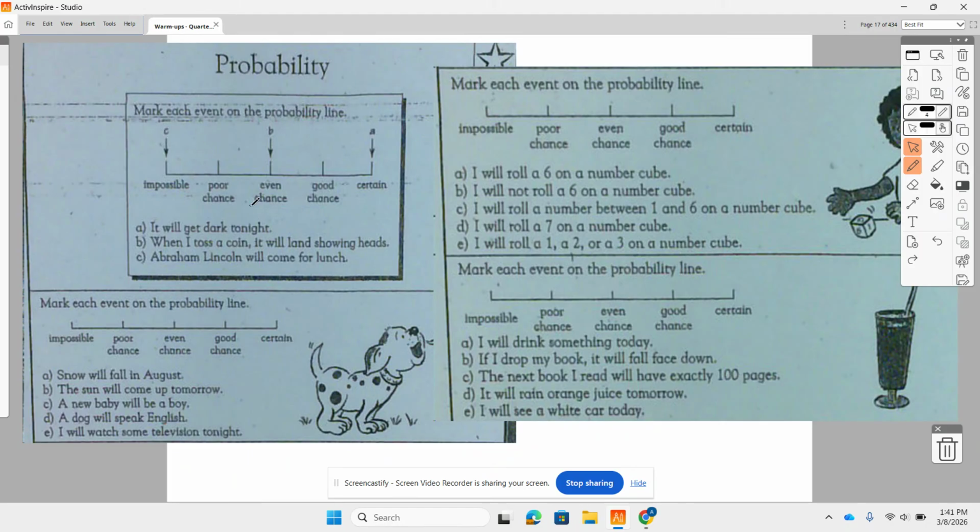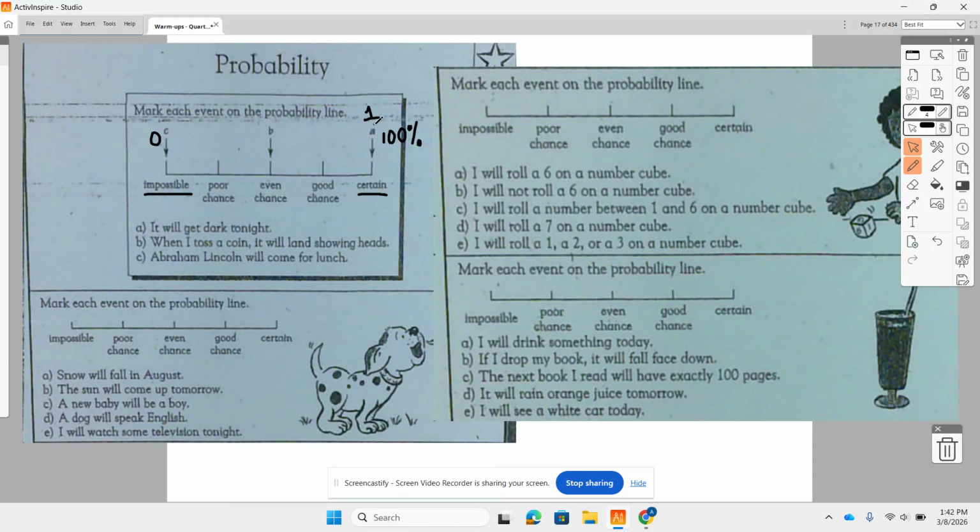The top box gives you some examples of different things that can be rated based on the chances of it happening. So we think about an impossible chance, like can never happen, is like 0. Whereas certain, on the opposite side of the number line, is basically 1 whole, or as a percent, 100%. So as we go through some of these examples, you want to relate it to both the words and a numerical value. So the first one says it will get dark tonight.